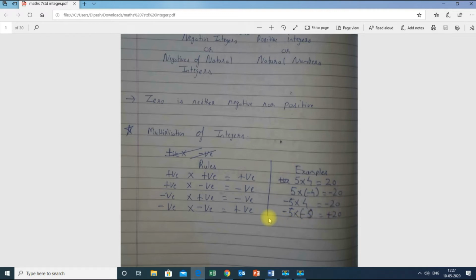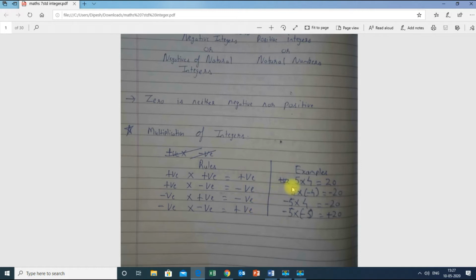One basic thing I would like to tell you is that whenever there is one negative sign in the sum, the answer will be negative if you are multiplying. If and only if there is one minus sign. If there are two minus signs or two plus signs, then the answer will always be positive. Here I am saying this only for multiplication. For addition and subtraction I will explain in the further part of the video.